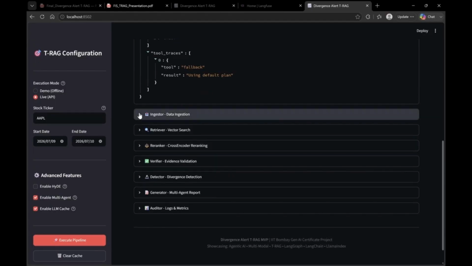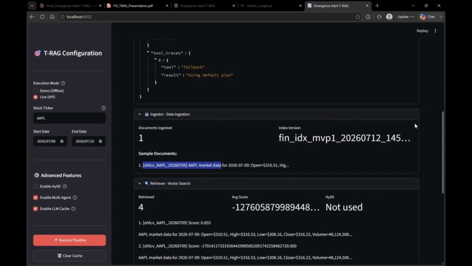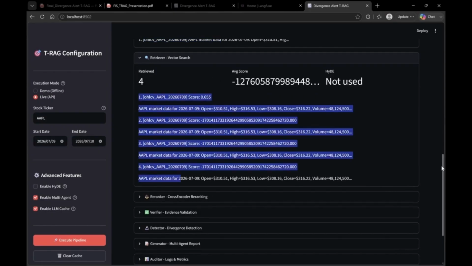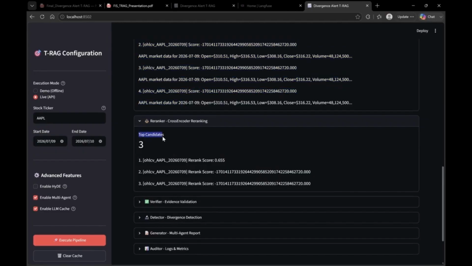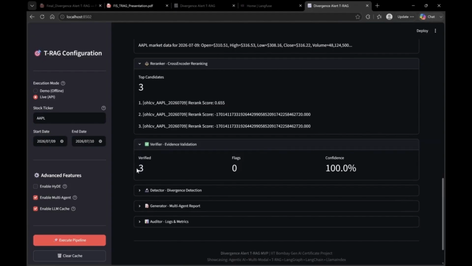If I go to the ingester, this is how the temporal part comes into the picture: for each event you can find the date and reach out to that document. These are the sample documents and market data. The retriever has retrieved 4 documents. The reranker, out of those 5 documents, has kept these 3 documents along with their scores. The verifier does evidence validation, and it has verified all 3 with 100% confidence.